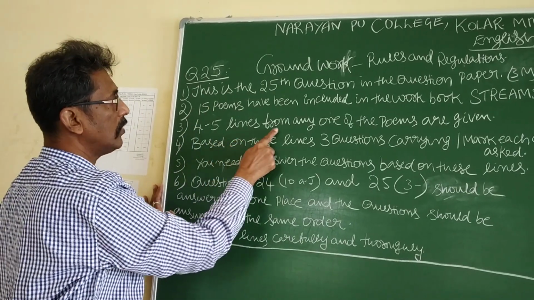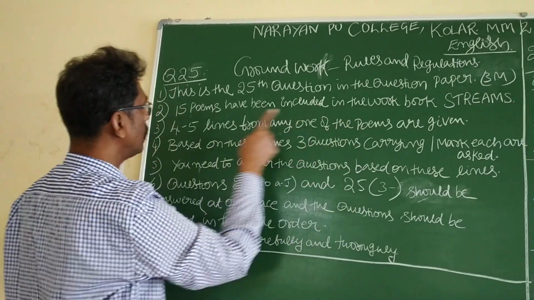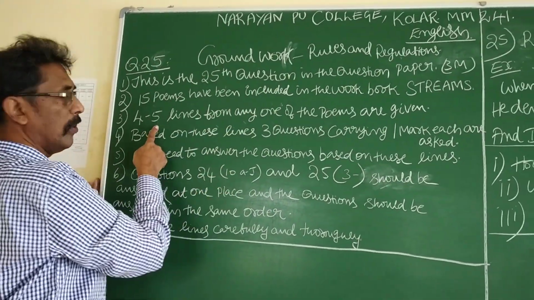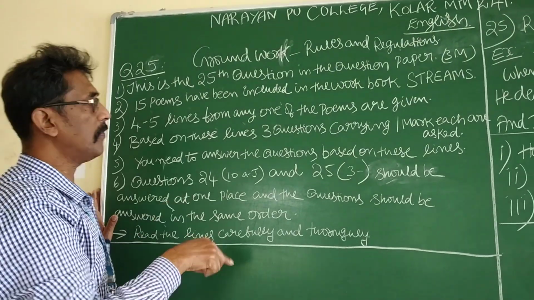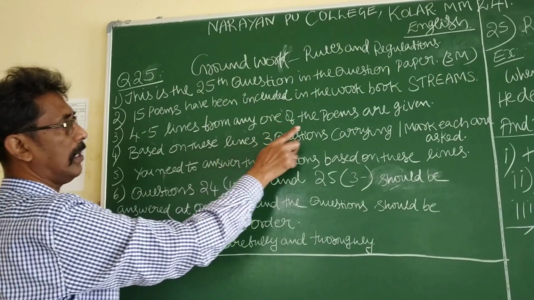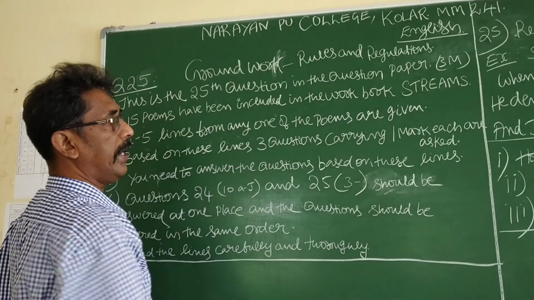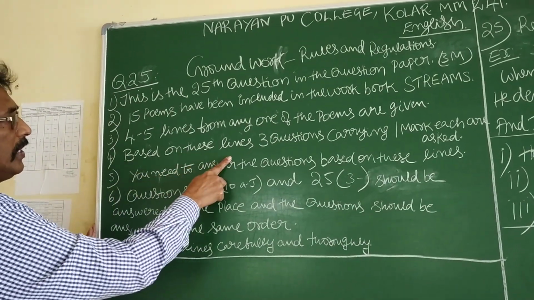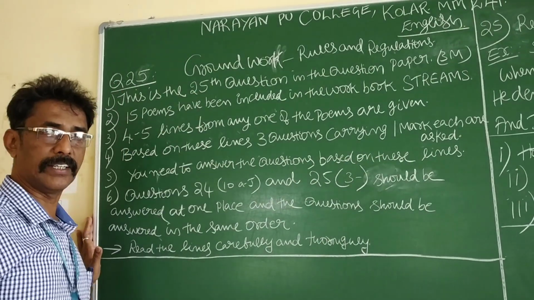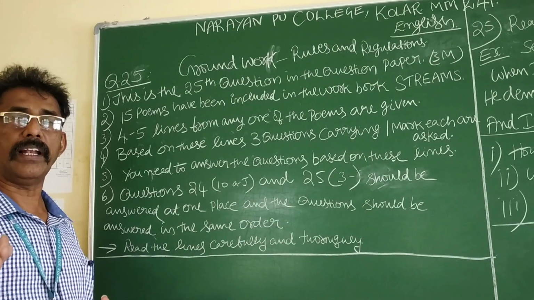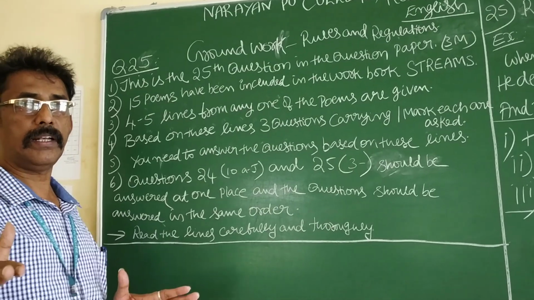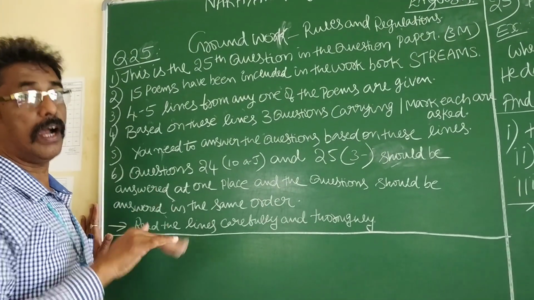Any one of the poems will be selected, and 4 to 5 lines will be selected from that book Streams. Based on these lines, 3 questions carrying 1 mark each are asked. So, 4 to 5 lines will be given in the question. 3 questions will be given, and we have to answer. How to answer?